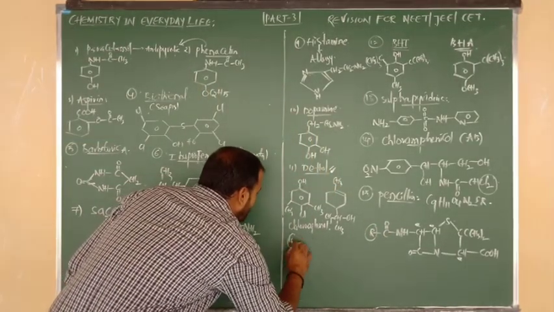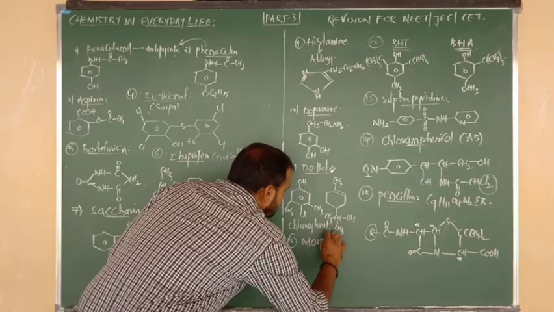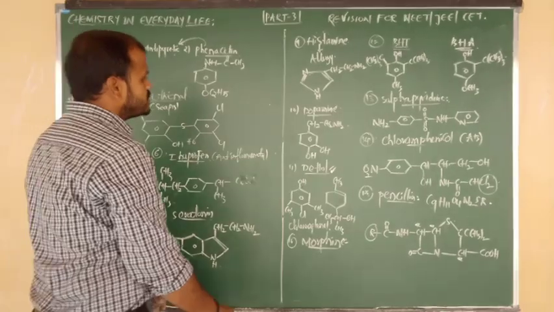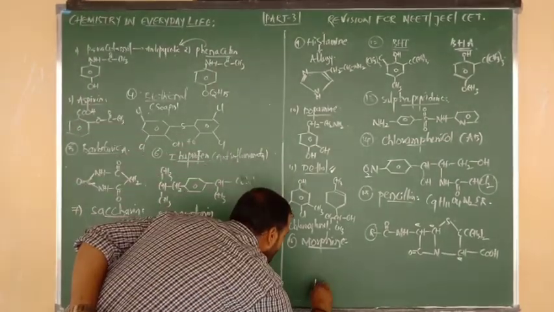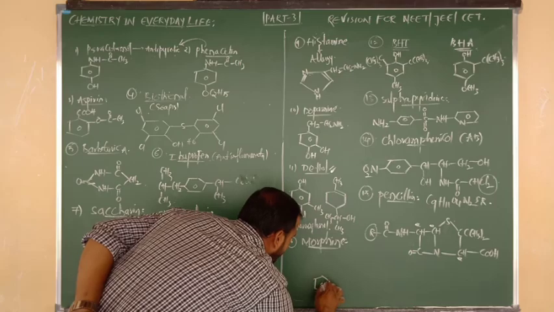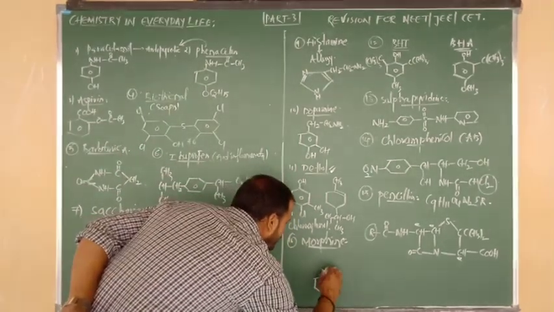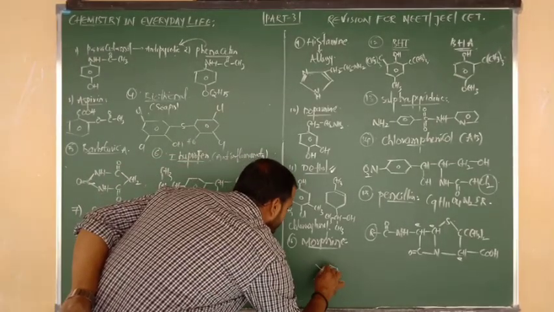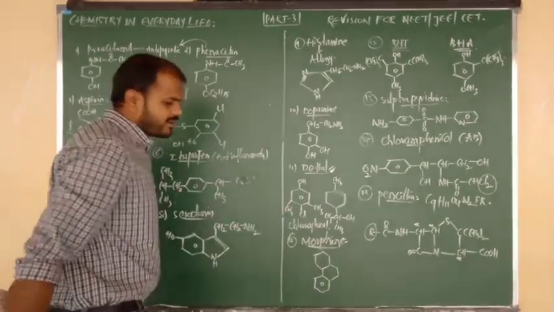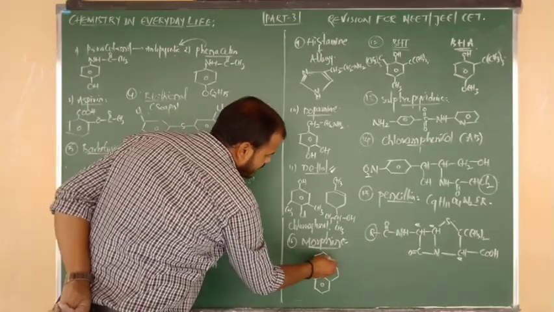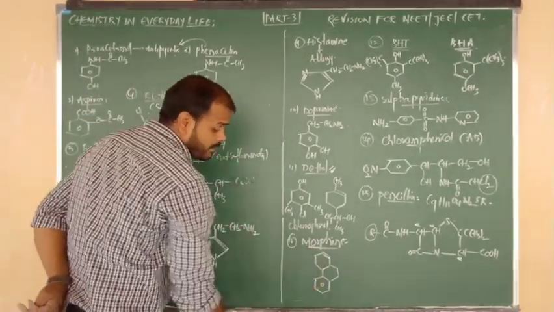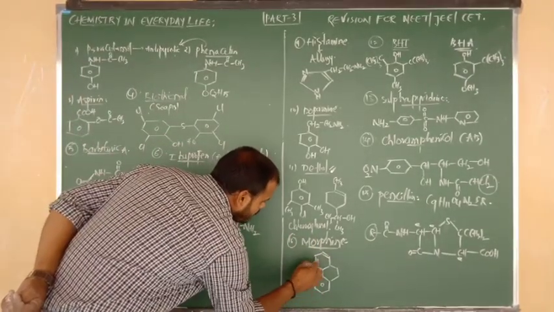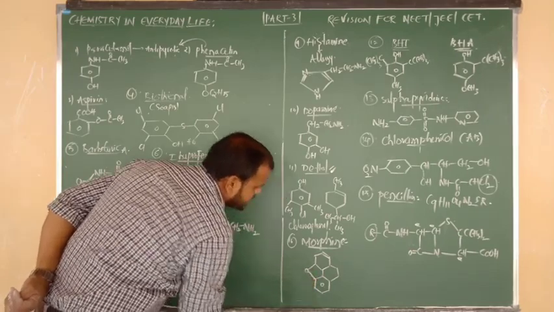So last and final, I am going to tell you about the powerful narcotic analgesic, that is morphine. So the structure of morphine is, first of all, I am going to write a benzene ring. It is connected to one 6-membered cyclohexane ring, again connected to another 6-membered cyclohexane ring. But the first ring contains one pi bond here. The middle ring has no more pi bonds. The last ring has 3 pi bonds, same as benzene. Now the first ring and last ring are connected through the oxygen atom.